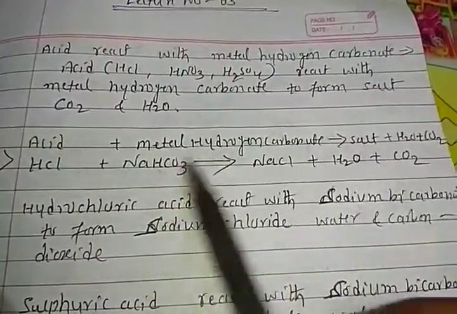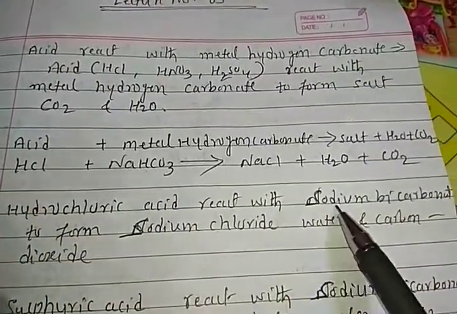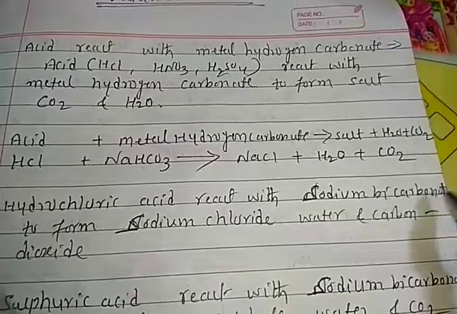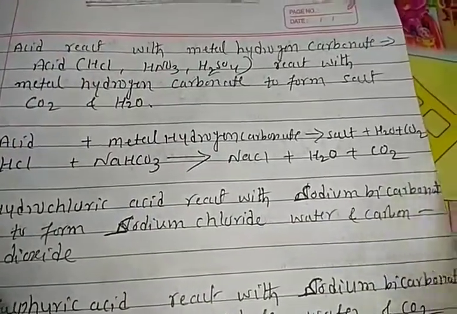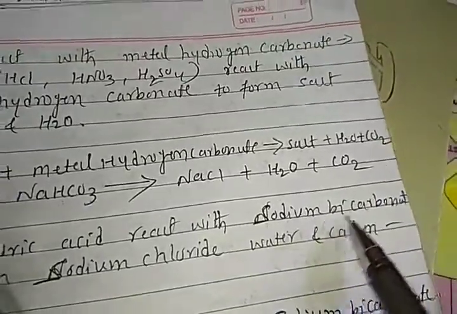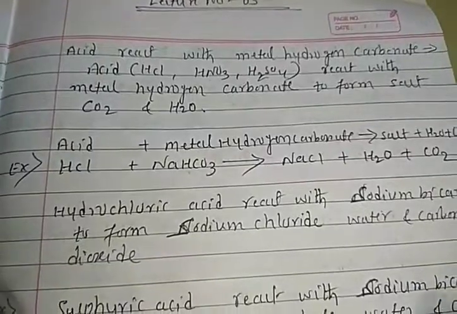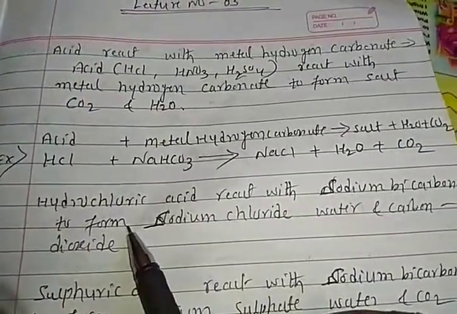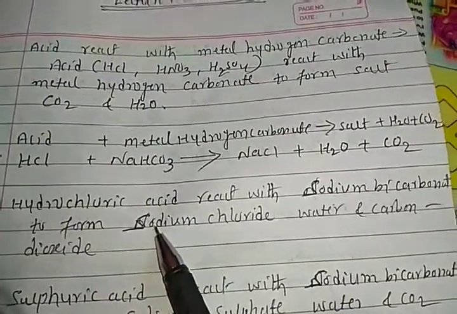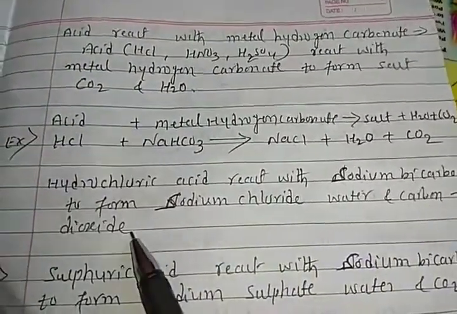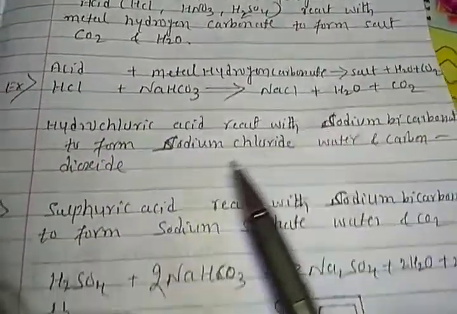So how to write this reaction? Hydrochloric acid reacts with sodium bicarbonate. Sodium hydrogen carbonate is also called sodium bicarbonate. Right, students? You may write either sodium bicarbonate or sodium hydrogen carbonate. Both are correct, to form sodium chloride, water and carbon dioxide. Students, in this form you have to write the reactions.